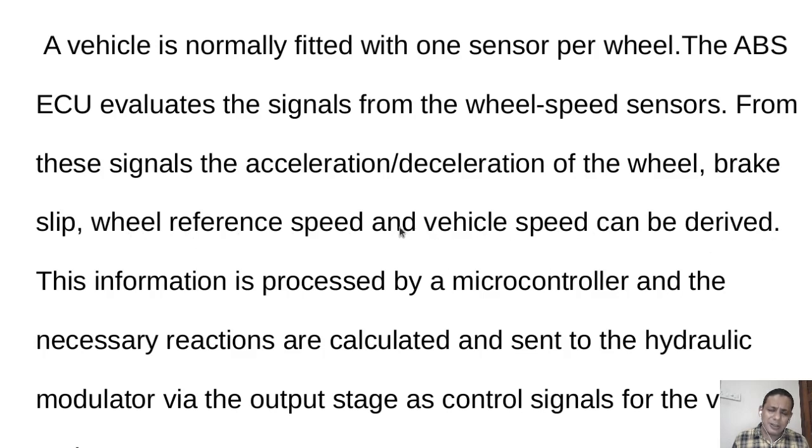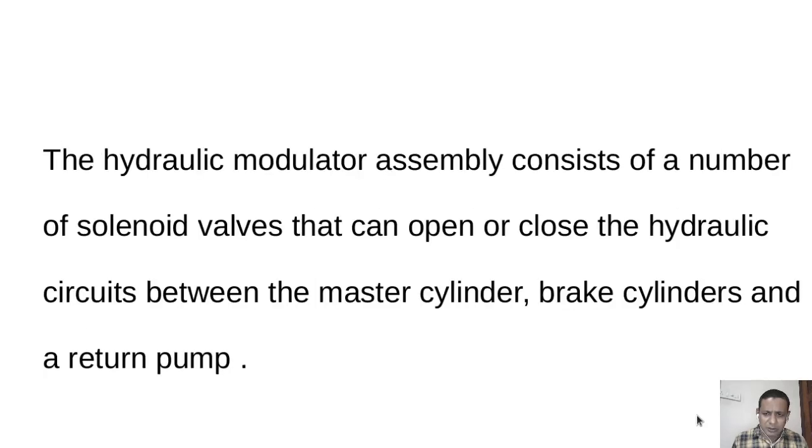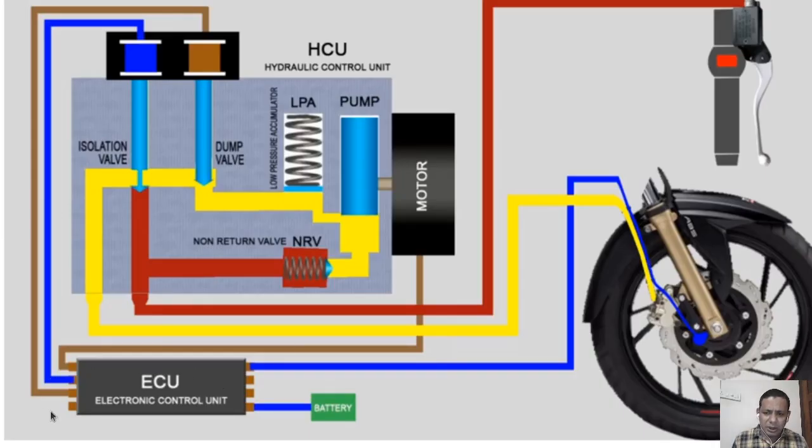ECU means electronic control unit. The control is by electronic methods. By receiving that information, the ECU will determine what to do. This information is processed by a microcontroller. The necessary reactions are calculated and sent to the hydraulic modulator via the output stage as the control signal for valves and pump that we have seen here. That is, the ECU gets the input from here through this blue line, then gives the output through these lines.